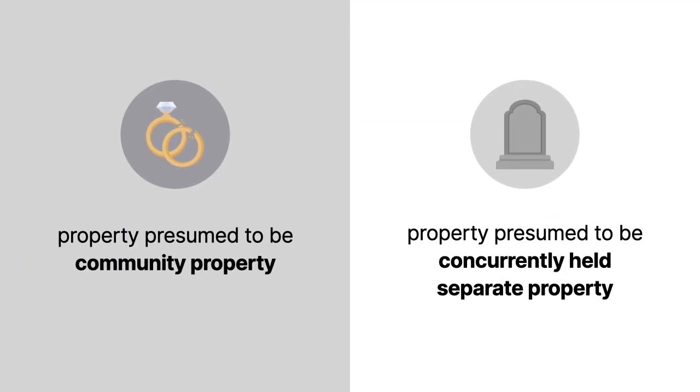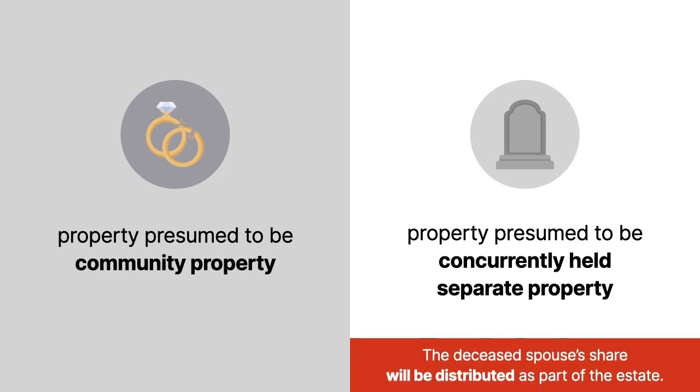If the spouses divorce, the property will be presumed to be community property. But if the marriage ends with one spouse's death, then the property will be presumed to be concurrently held separate property. The deceased spouse's share will be distributed as part of his or her estate.